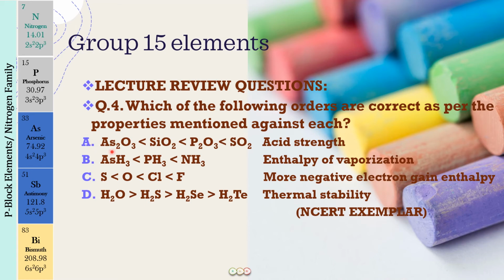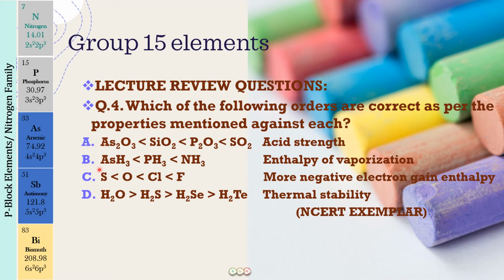And if we compare As2O3, this is a 4th period element just below phosphorus in group 15. You know that as we go down the group, the acidic strength of the oxides decreases. So this is essentially the correct order as far as the acidic strength is concerned, and this option is correct.